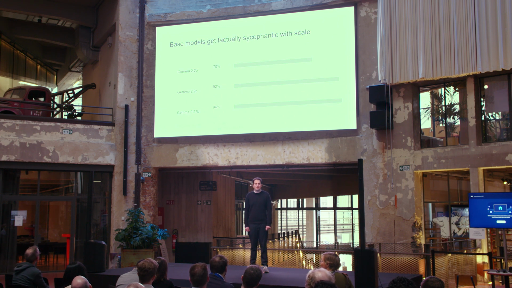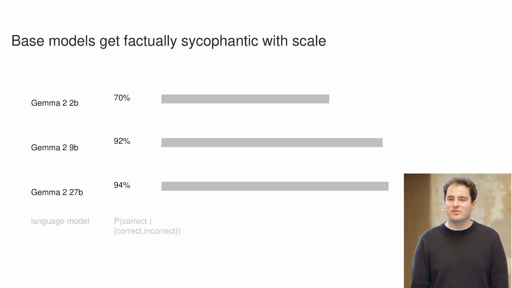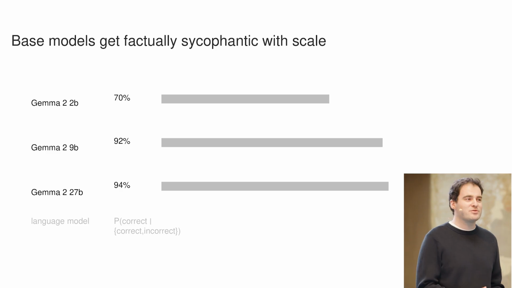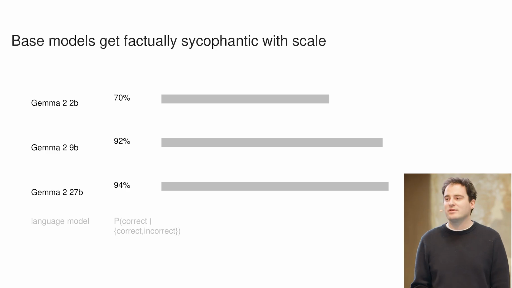The Gemma 2 family of language models has 2 types of models. The first type is base models, and the second type is instruction-tuned models, which are the base models, but fine-tuned on instruction tuning data. When looking at the base models and only considering the questions we know the language models know the answer to, we have 2 main observations.